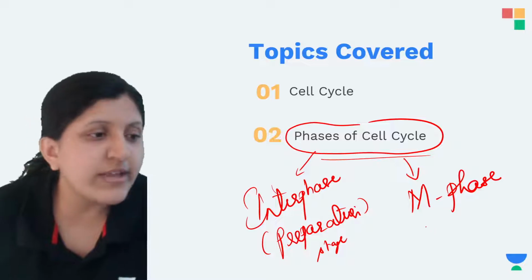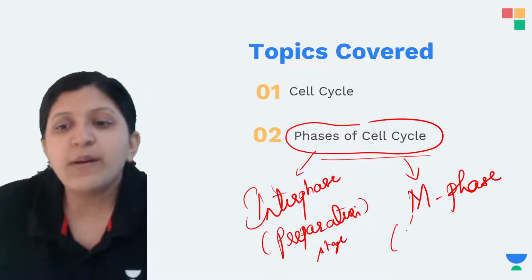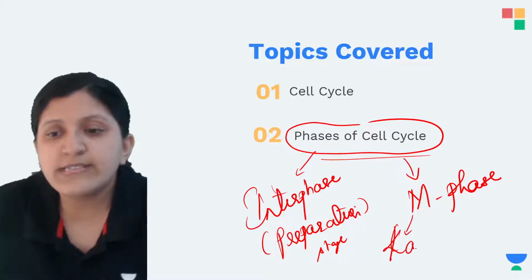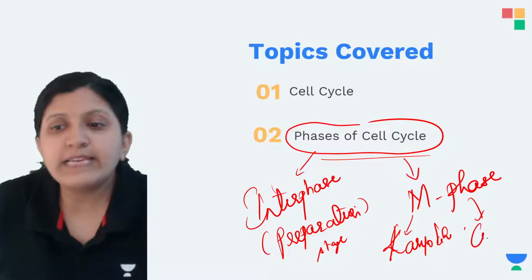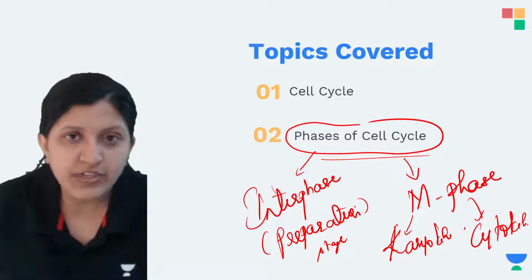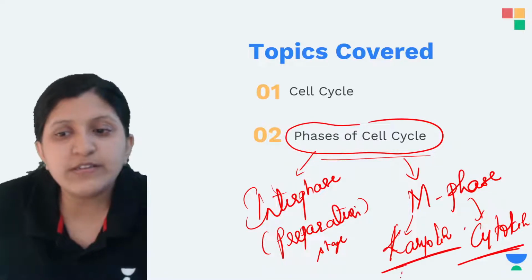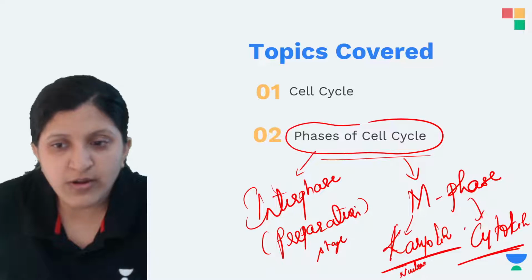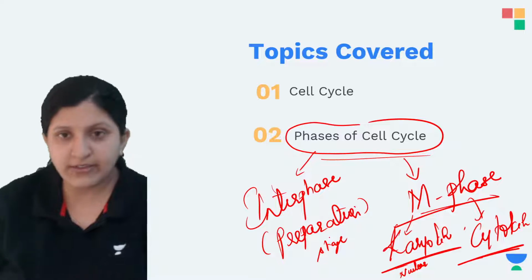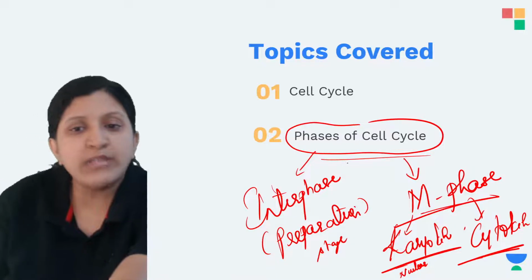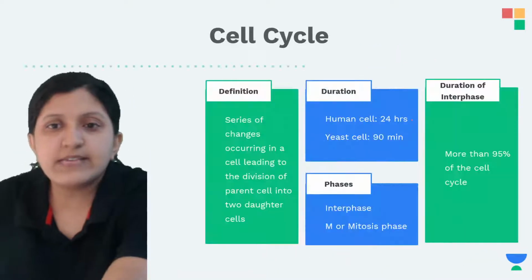So what exactly is the M phase? It is the mitotic phase. In that case, you will come across two different processes. There is karyokinesis, which is with respect to nuclear division, and then there is cytokinesis, which is the division of the cytoplasm. These are the different types that you will find in the M phase. Mainly we'll study the interphase and the M phase today. Okay, so let's get started.